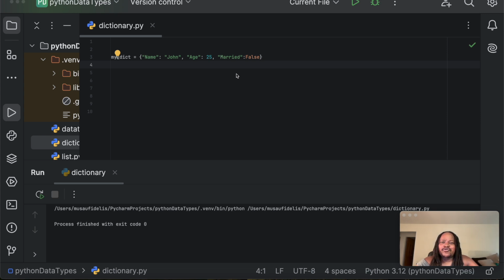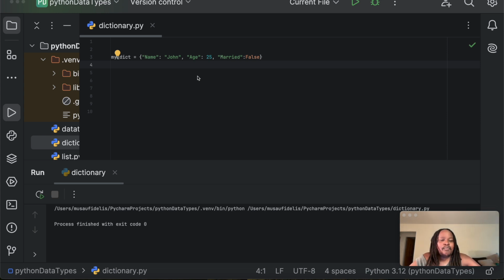Next, I wanted to show you how we can remove items from a dictionary. And there are different ways that we can remove items from a dictionary, and I am going to show you those various ways right now.